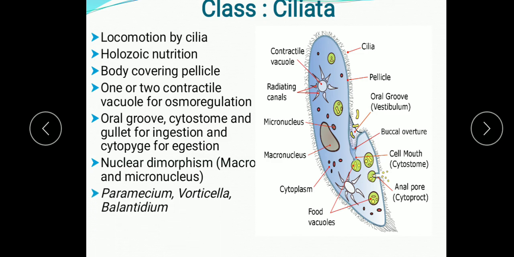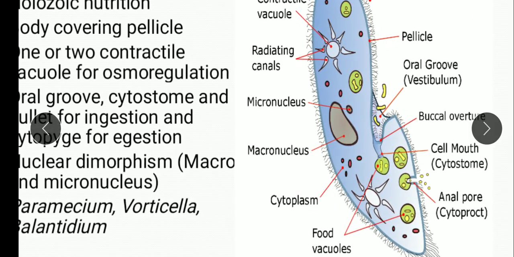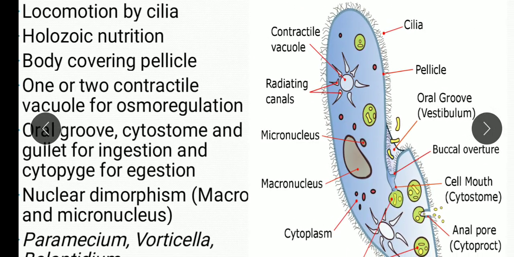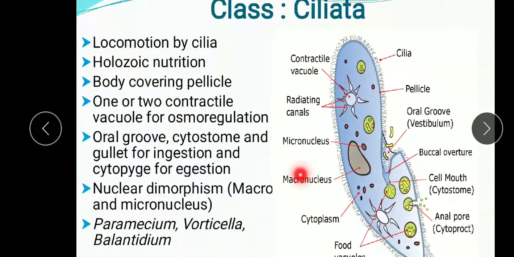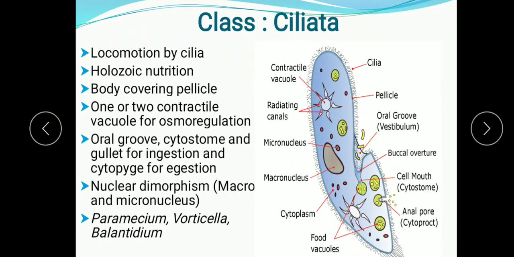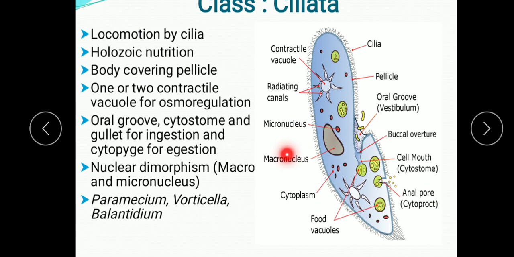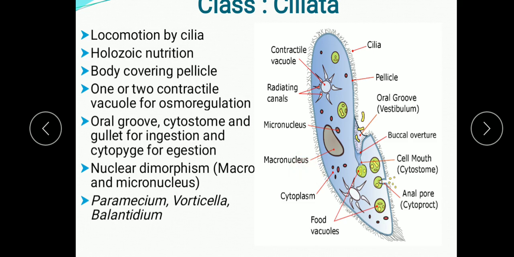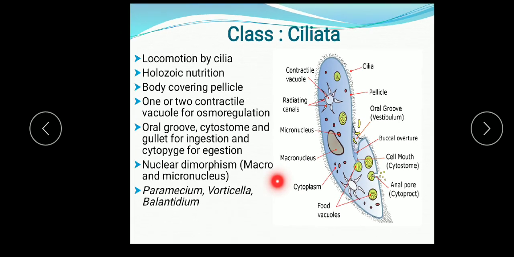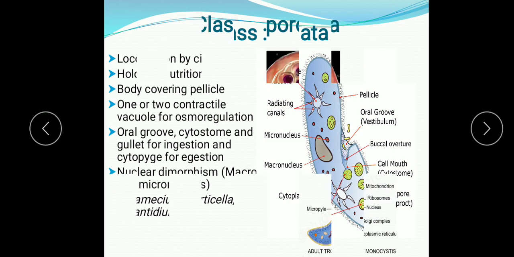Examples are here: paramecium, vorticella, balantidium, which is a human parasite, and this is the diagram of paramecium you are seeing here. This is the paramecium. So cilia covering the body, pellicle is the outer covering, holozoic nutrition, dimorphism of the nucleus is there. So these are all the main characteristic features.